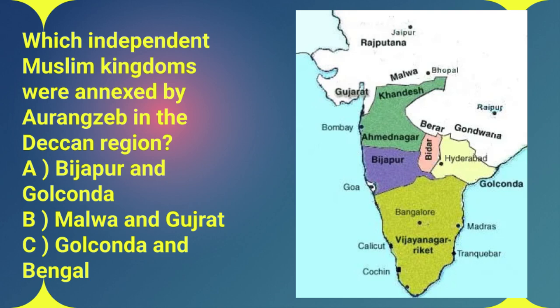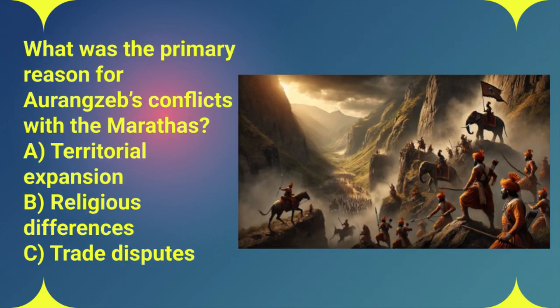These were major military achievements, no doubt, but they also represented the culmination of years of warfare, and of course they came at a high cost in terms of resources and lives. Big victories, but with lasting consequences. The answer is A, Bijapur and Golconda. Okay, two questions left. Question 24. What was the root cause of all those conflicts between Aurangzeb and the Marathas? Was it A, Mughal expansionism, B, religious differences, or C, trade disputes?